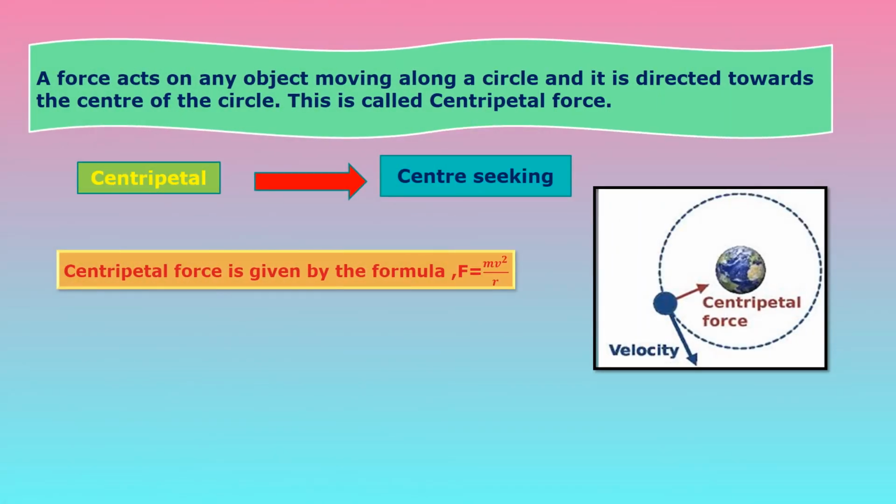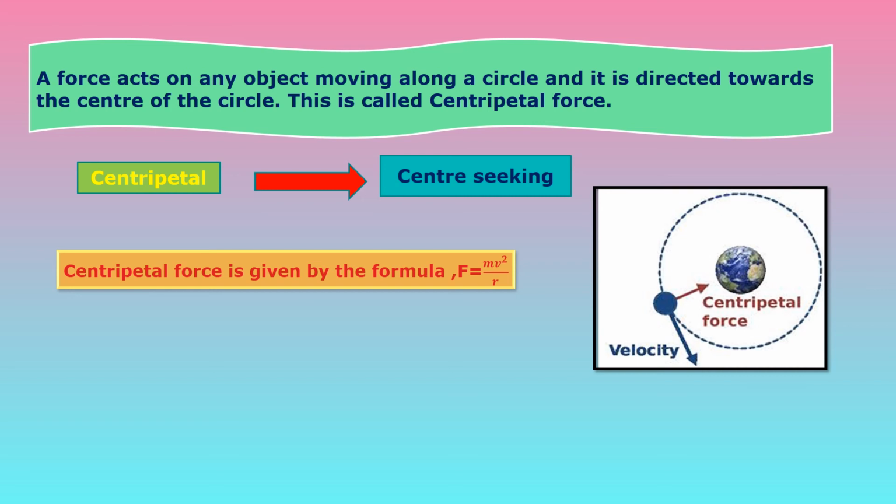Let us see the definition of centripetal force. A force acts on any object moving along a circle and it is directed towards the center of the circle. That is called centripetal force. Means a force is acting on an object moving along a circle, and that force is directed towards the center of the circle; that is called centripetal force. Centripetal means center seeking. The force that seeks the center is called centripetal force.